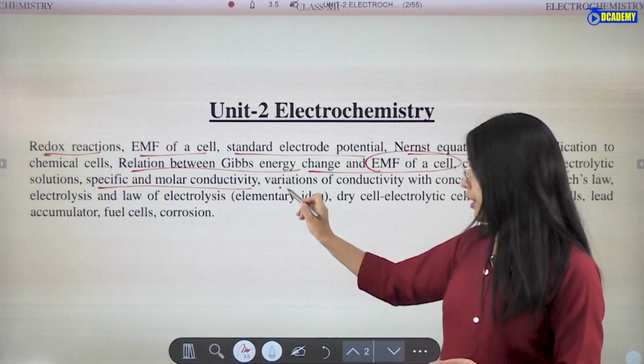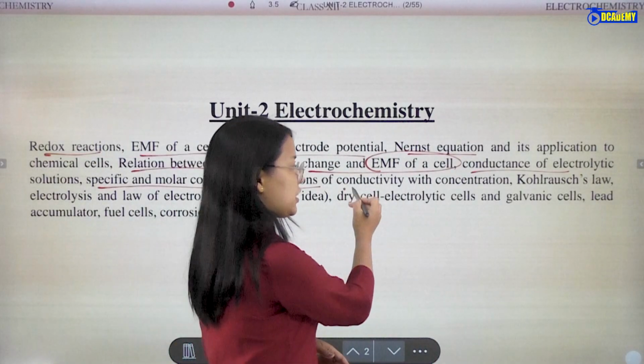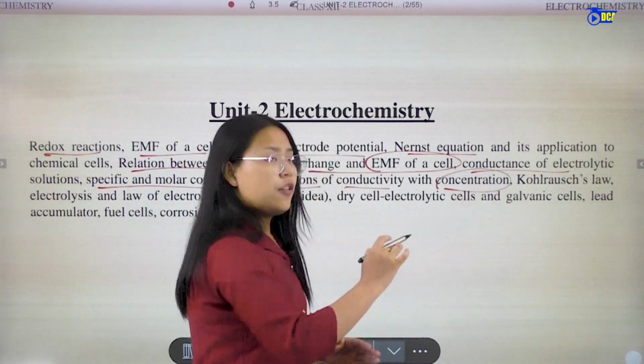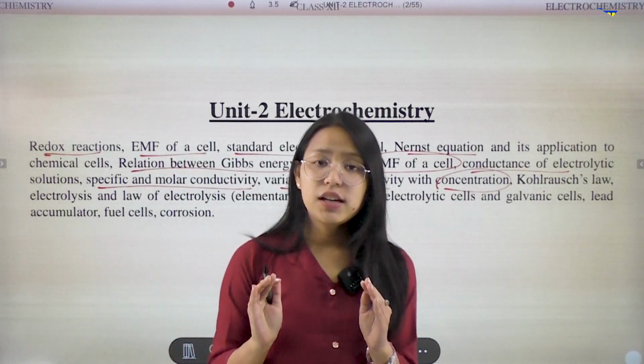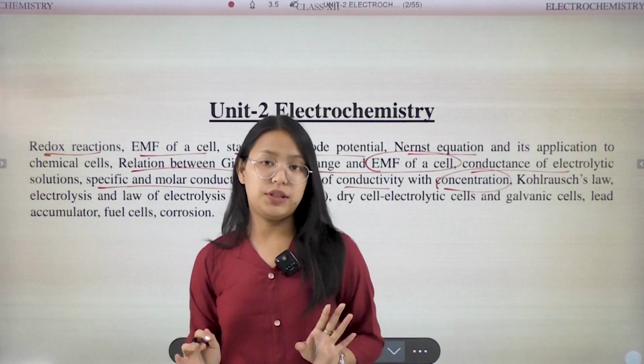Then variation of conductivity with concentration. For example, there are various factors on which this conductivity also depends.